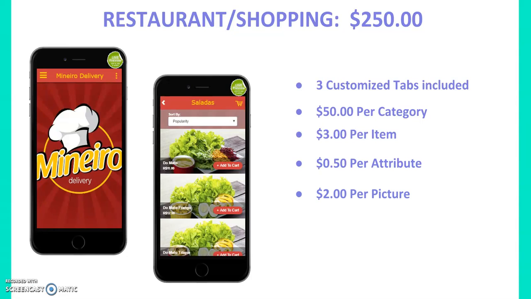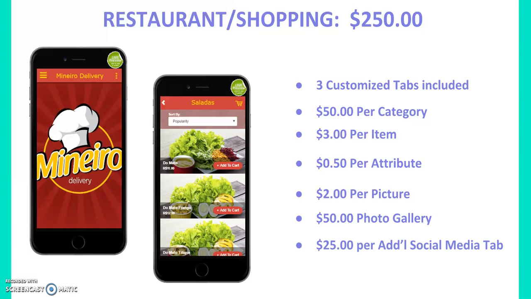It's $2 per picture. Most restaurant and shopping apps would like pictures along with their merchandise. The reason we have reduced the price is because there are often so many, and we want to save the customer as much money as we possibly can. And then again, there's a $50 photo gallery that's available. It comes with a maximum of 18 pictures. And then there's $25 for each additional social media tab.